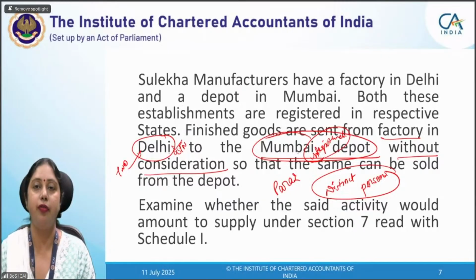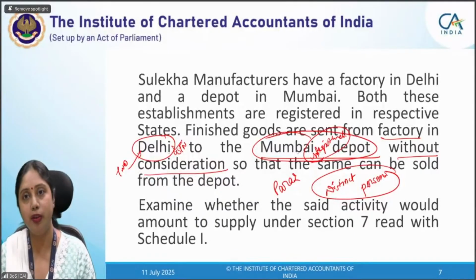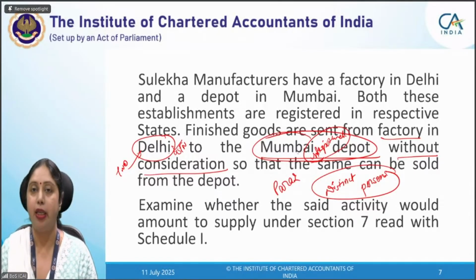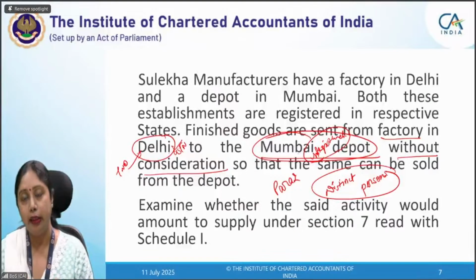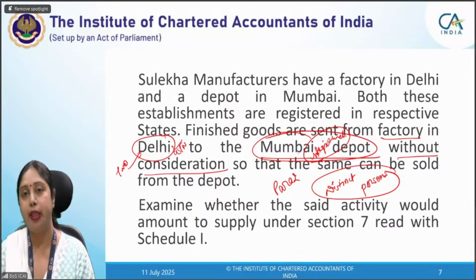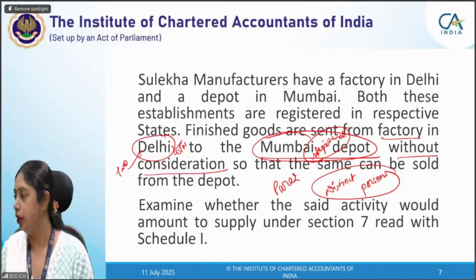In Delhi, if we have 3 or 4 places of business and we have obtained one registration, all of them will become registered under that particular GSTN. And since the same registration number is there, that will not amount to supply. Had it obtained different registration numbers in Delhi, that is, within Delhi 2 places of business and 2 different registrations, then in that case that will become supply. So I hope that this point becomes clear to all of you. In case you have doubt, you can mention. I will explain it again.